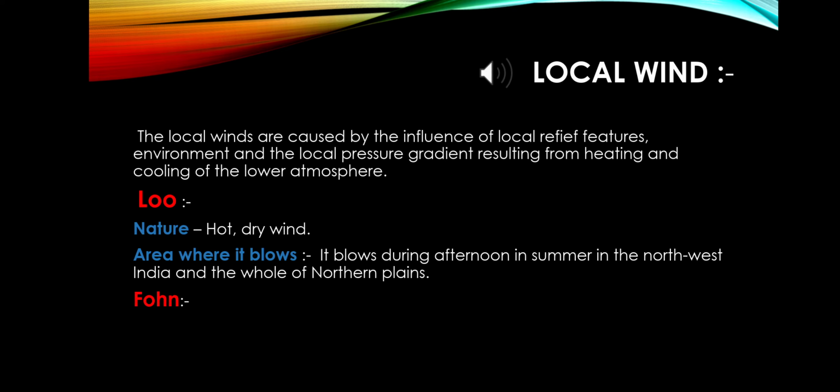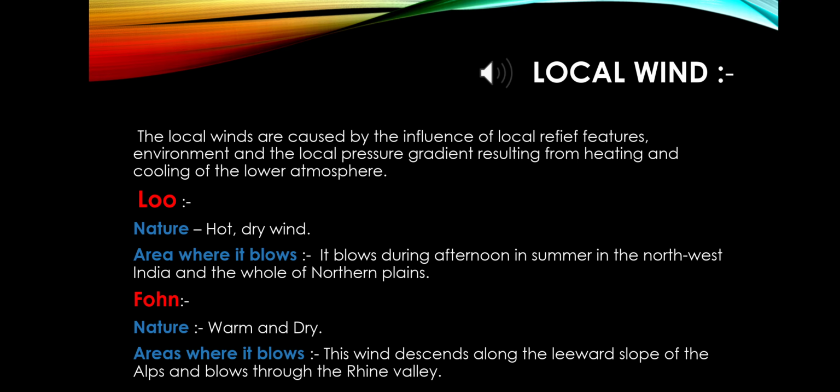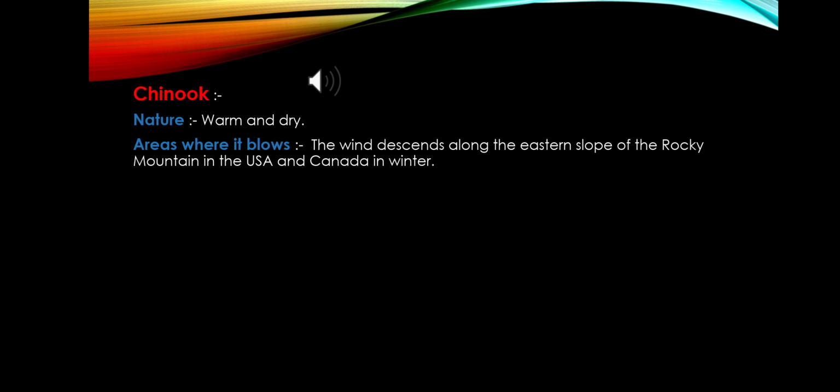Foehn is another type of local wind. It is warm and dry, and the wind blows descending along the leeward slope of the Alps and through the Rhine valley. Chinook is another type of warm and dry wind. It blows mainly on the eastern slope of the Rocky Mountains in USA and Canada in winter.